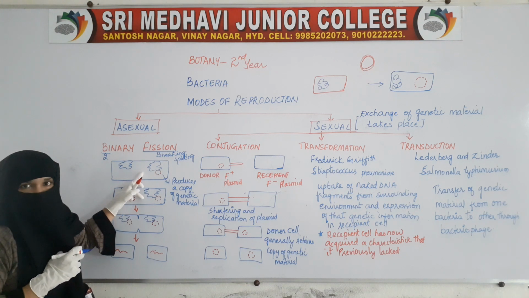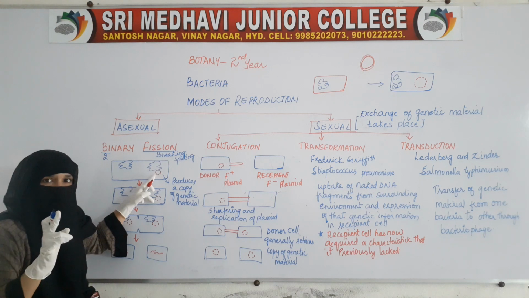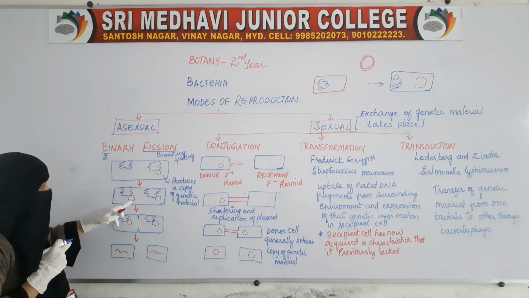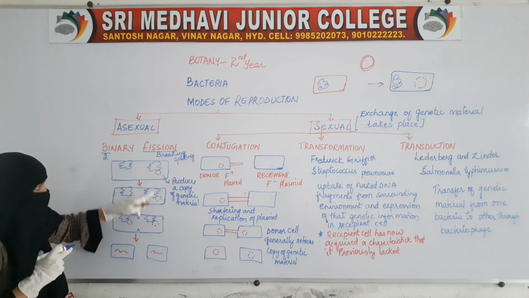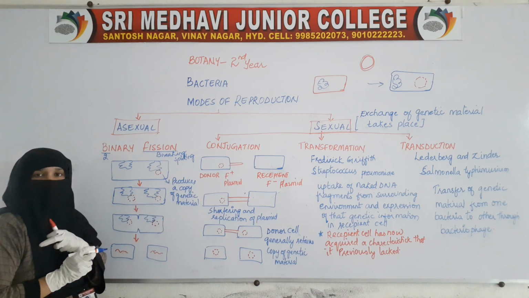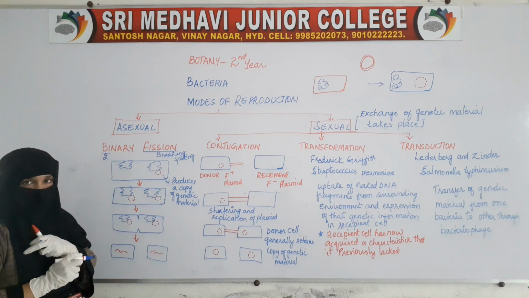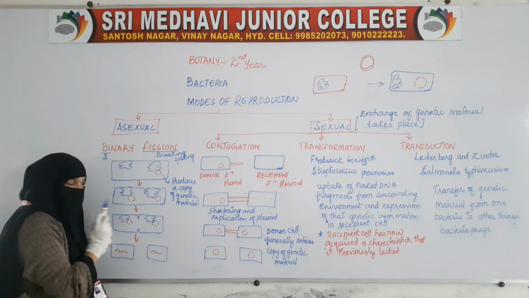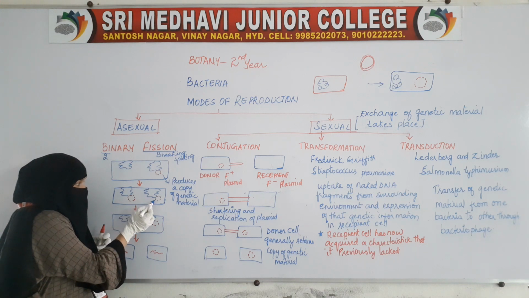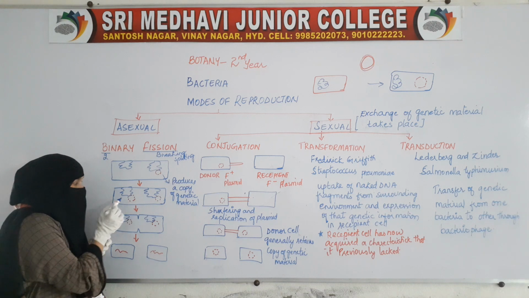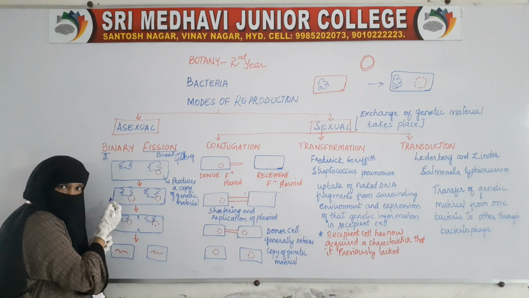Now, before the cell division, one more copy of this genetic material is produced, so we have two copies of genetic material. So the first step is doubling of the genetic material. Now the copy of that genetic material goes and attaches itself to another mesosome.